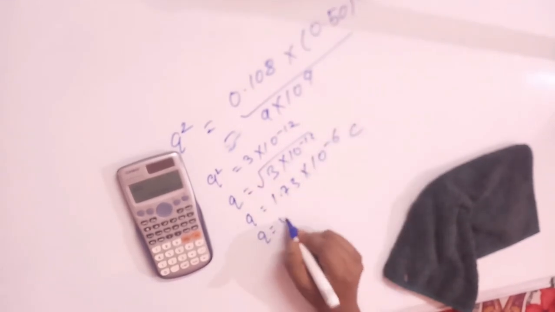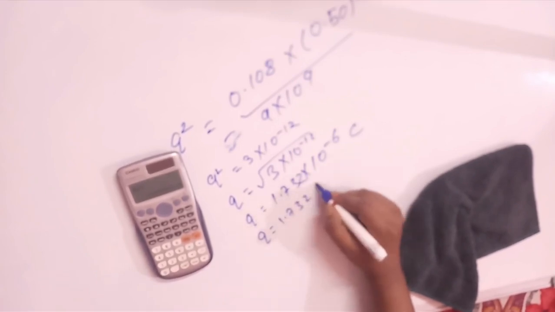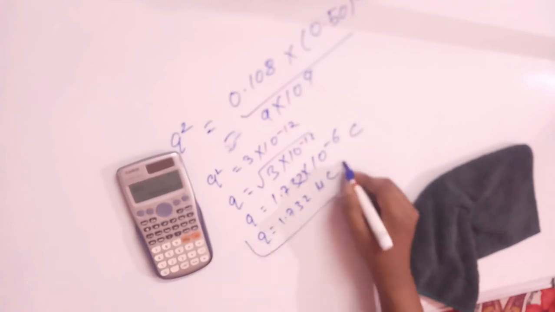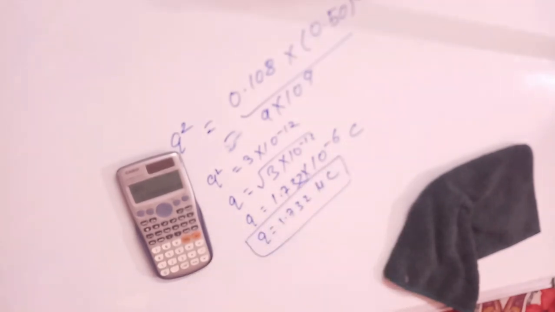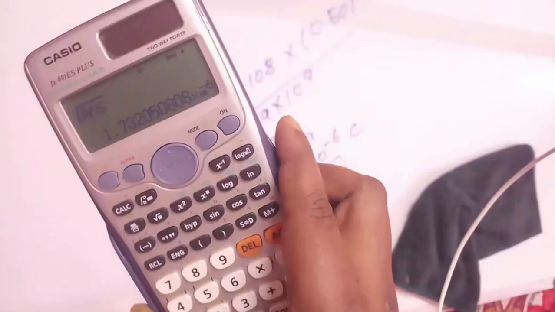So it is 1.73 microcoulomb. So each sphere has this much charge.